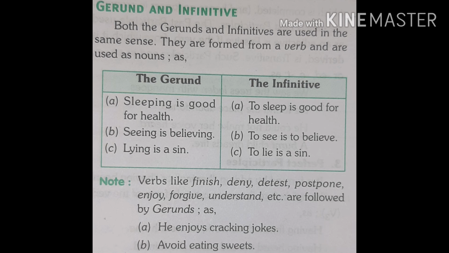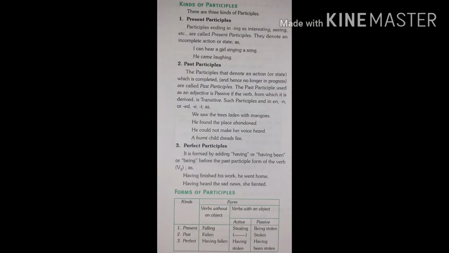In this way, we can say that gerund and infinitives are interchangeable. We can use gerund or infinitive. But there are some verbs like finish, deny, detest, postpone, enjoy, forgive, etc. after which we use gerund only. Next, non-finite verbs are participles. There are three kinds of participle: present participle, past participle, and perfect participle.